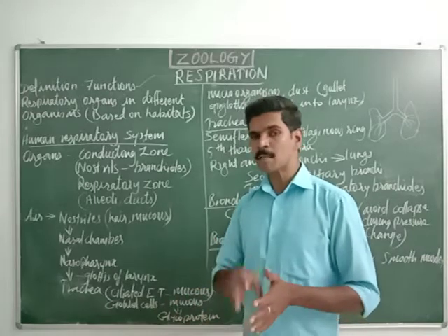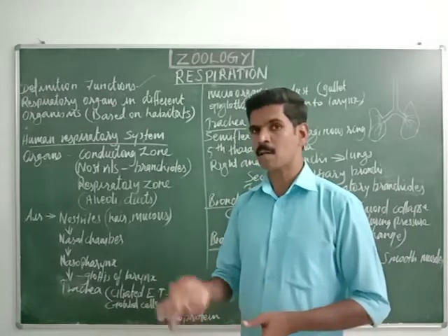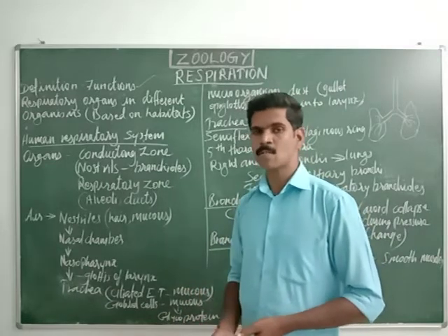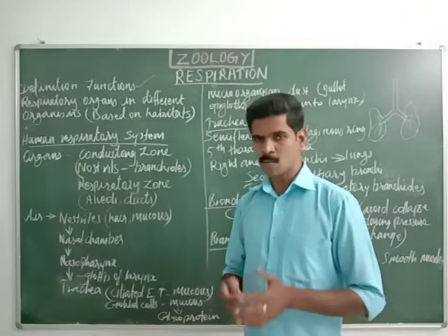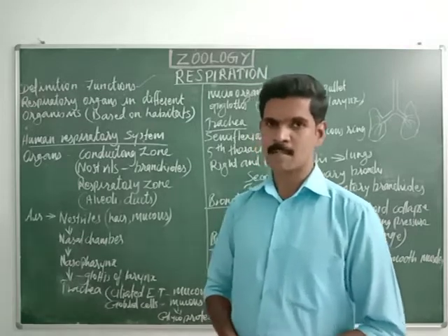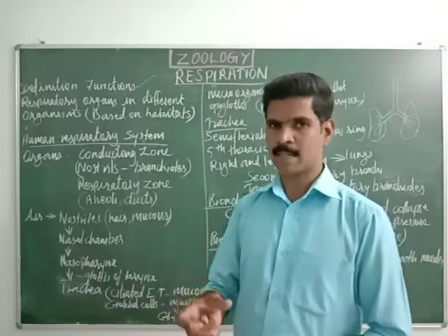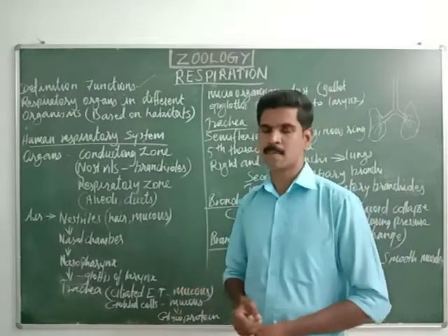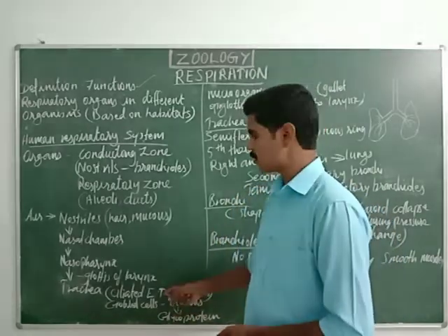Then the mucous membrane present inside the respiratory system also consists of many goblet cells. These goblet cells also secrete mucus. So the mucus present inside the respiratory system traps the unwanted particles, the dust particles. Hope you understood this point.